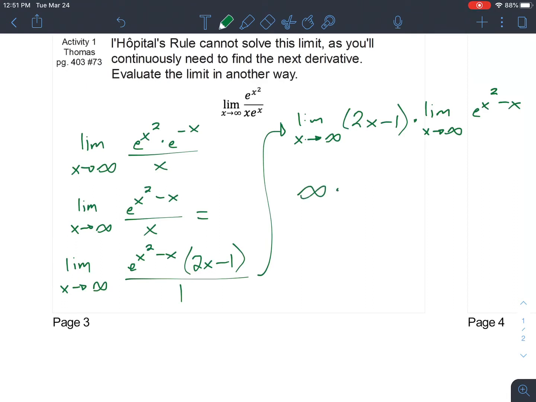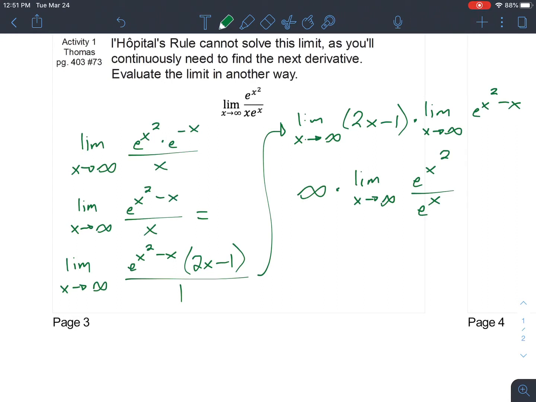So that's fine. Now for the second limit here, I'm going to take what we have and turn it back into what it was originally, e to the x squared over e to the x. And here's the reason why I'm going to do that. If we were to put infinity in here, yes, I am well aware that we're going to get e to the infinity over e to the infinity, so infinity over infinity. Yes, that's still indeterminate. No, we are not allowed to do L'Hopital's here.